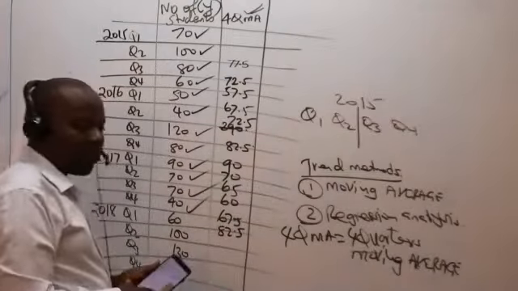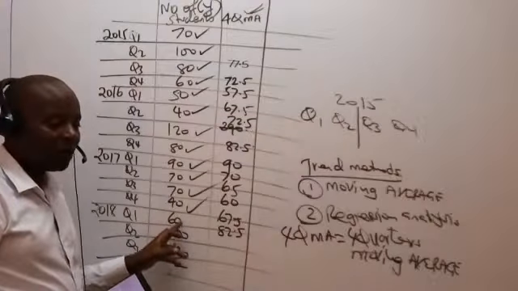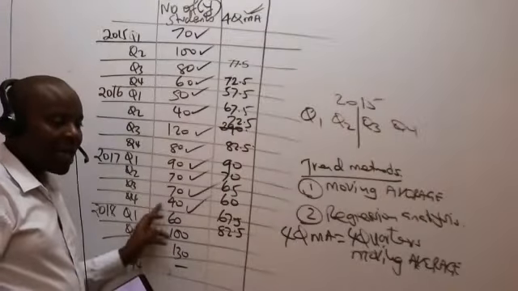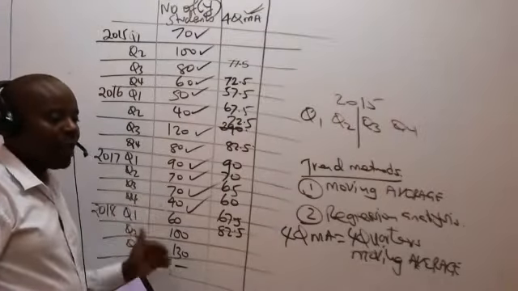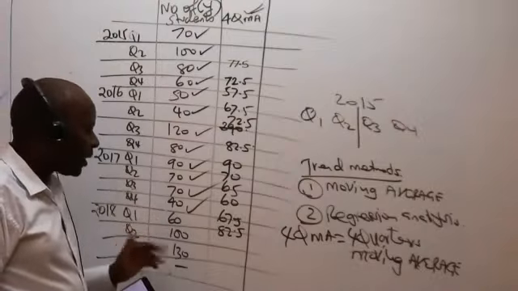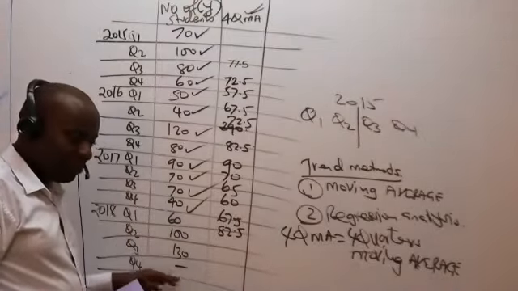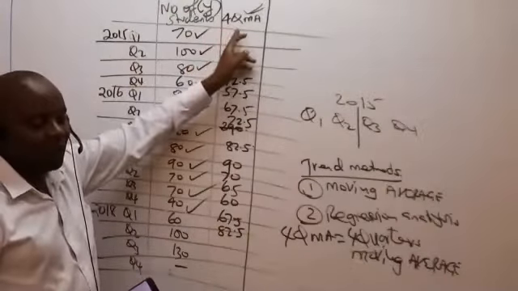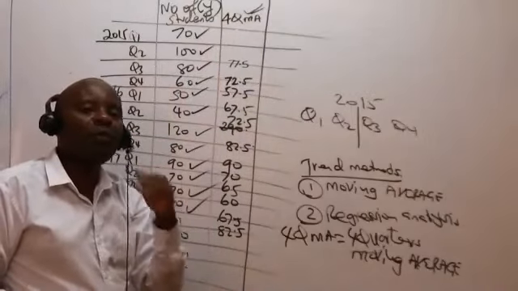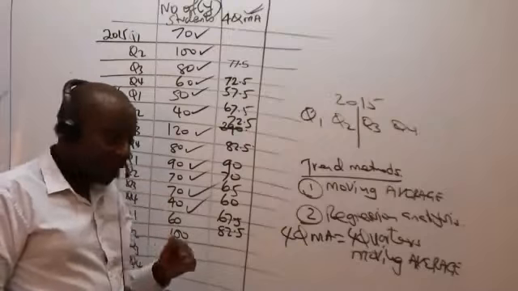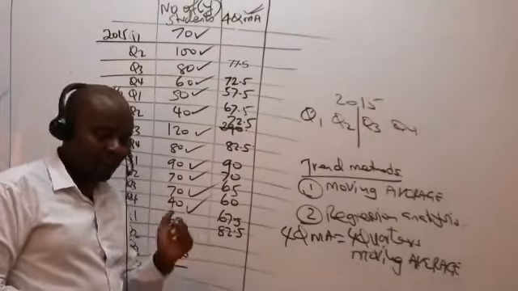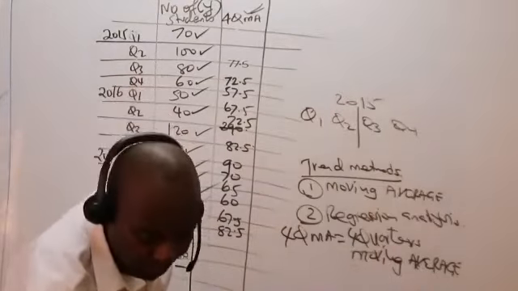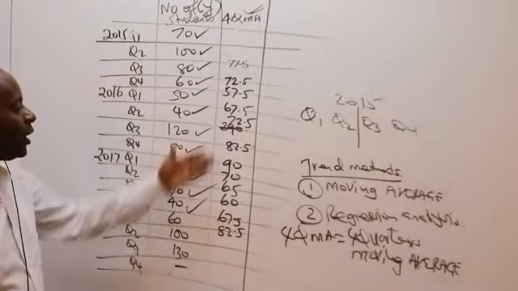I tick this, and once I tick this, I've reached that particular level where I only have 3 numbers. 3 numbers are not enough to enable me to get a 4-quarter moving average. Don't take this as a 0. This is not a number. So straight away, the 4-quarter moving average ends at that juncture when I realize I've got fewer than 4 numbers, 3 to be precise. So I would want to do a small check here and ask somebody whether all these figures are correct.